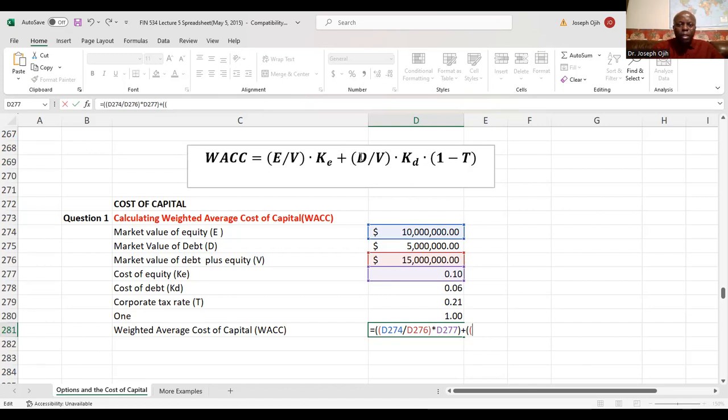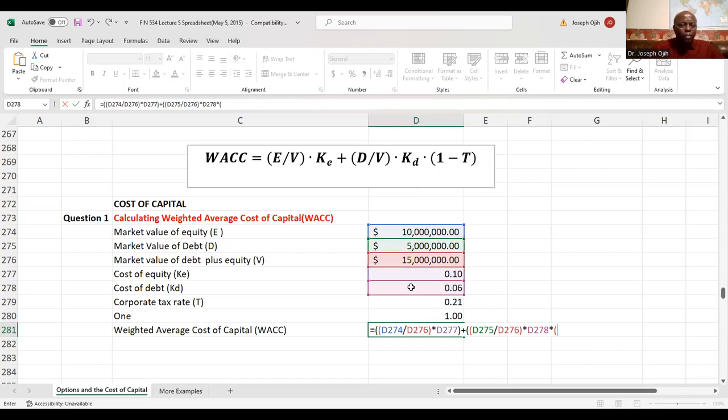So D over V, where D is the market value of debt over V, which is the market value of debt plus equity, close it, then times KD, which is the cost of debt, times, in parentheses, 1 minus the tax rate.